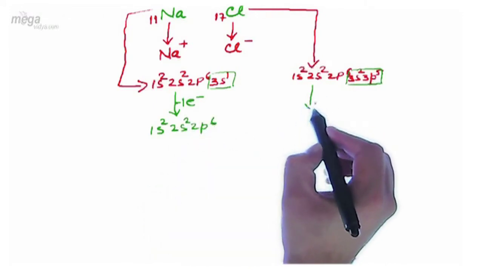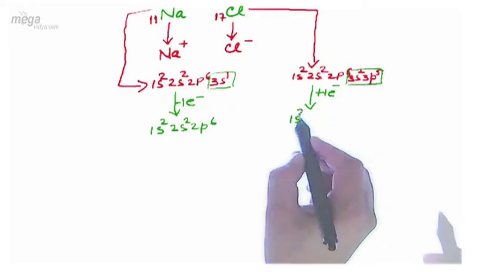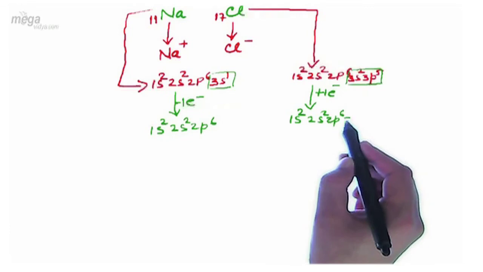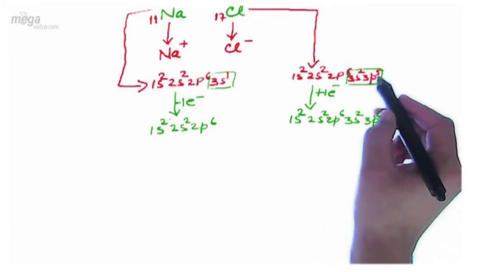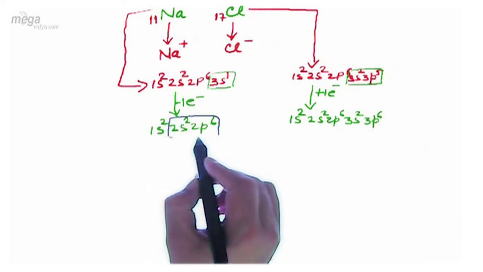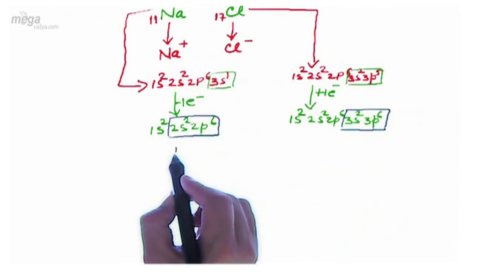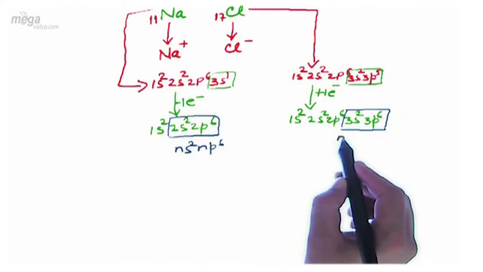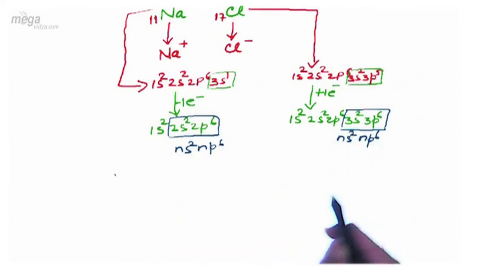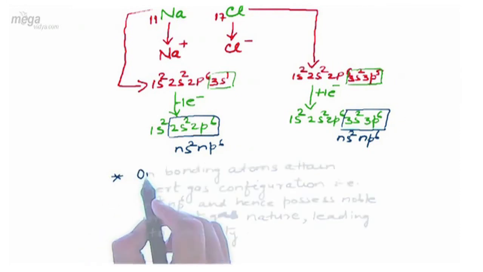In case of chlorine, after gaining one electron from sodium, its configuration will be 1s2 2s2 2p6 3s2 3p6. Initially it was 3p5, now one electron has been added, so it will be 3p6. So if we observe the valence shell configuration of sodium and chlorine, it resembles the ns2 np6 configuration in both cases. So we can conclude that during bonding, species attain inert gas configuration and hence get stabilized.